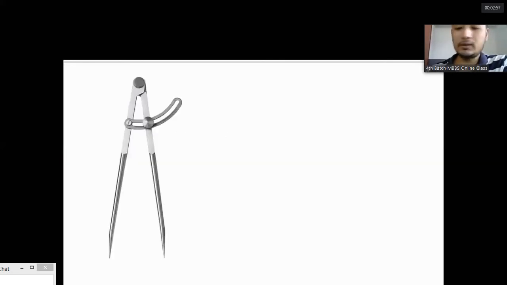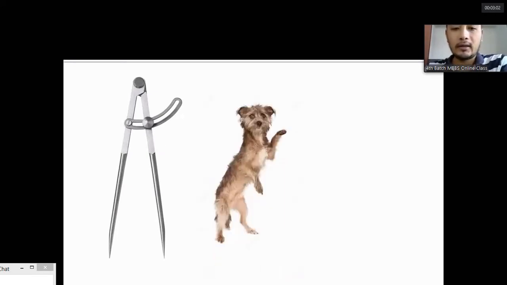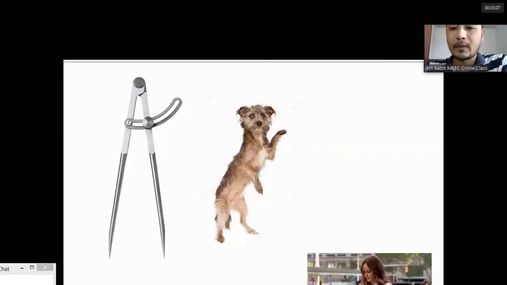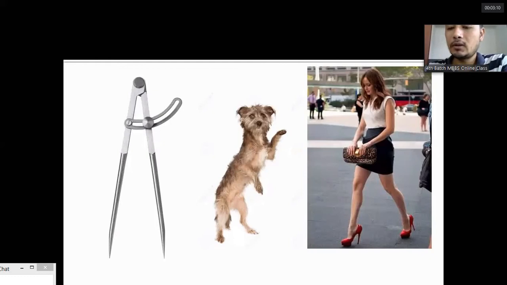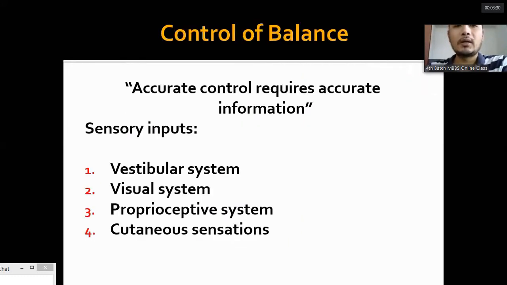Okay, just see this divider. It cannot stand on its own. And this dog can stand on its two feet for only some moments. But this woman can walk for as much time as she wants. So this is the difference between inanimate objects, animals, quadrupeds, and human beings. They are able to walk on two feet. They can balance even on very sharp heel shoes.